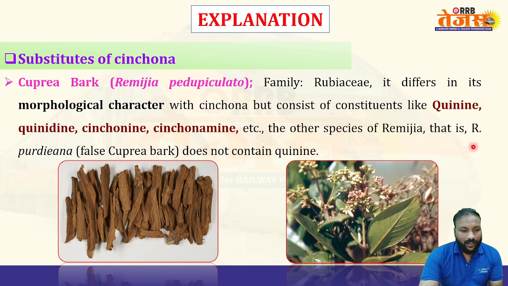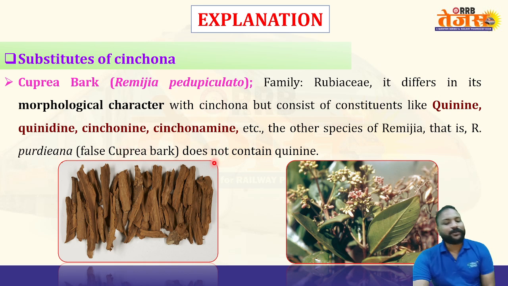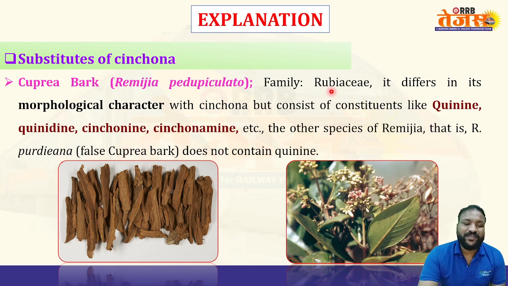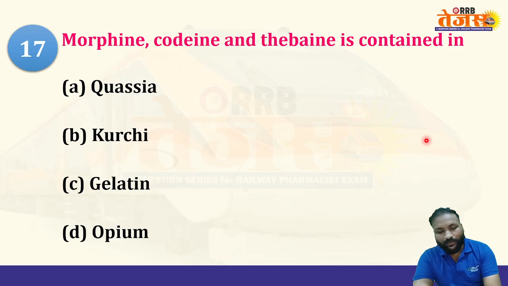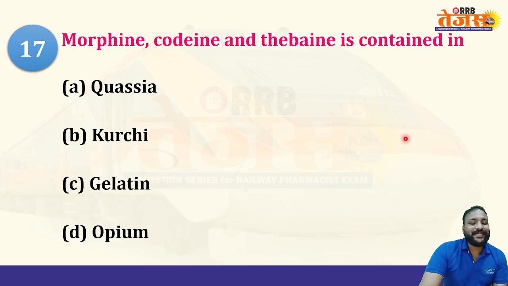Remijia purdieana is false Cuprea bark, but does not contain quinine. So here, Cuprea C, cinchona C, both are C, right? That is how to remember. Cuprea bark is the right answer here. That's a substitute.